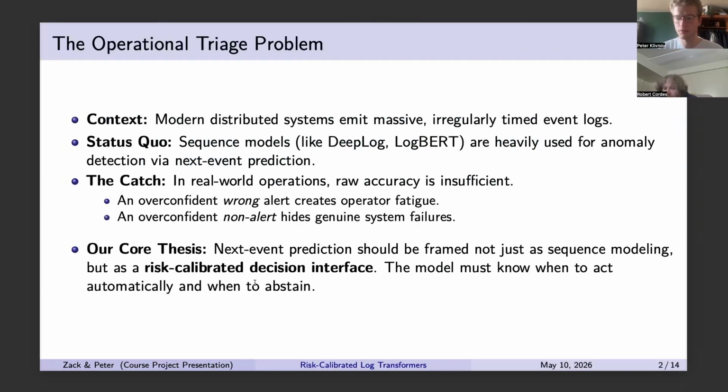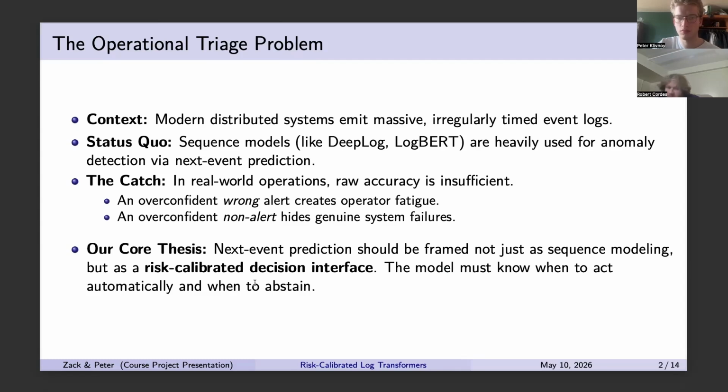So modern distributed systems generate pretty enormous streams of event logs. These logs are both sequential and irregularly timed. A lot of existing work, including the hubs available in DeepLog and LogBERT, already treat log modeling as a sequence learning problem and use next-level event prediction as a core primitive.